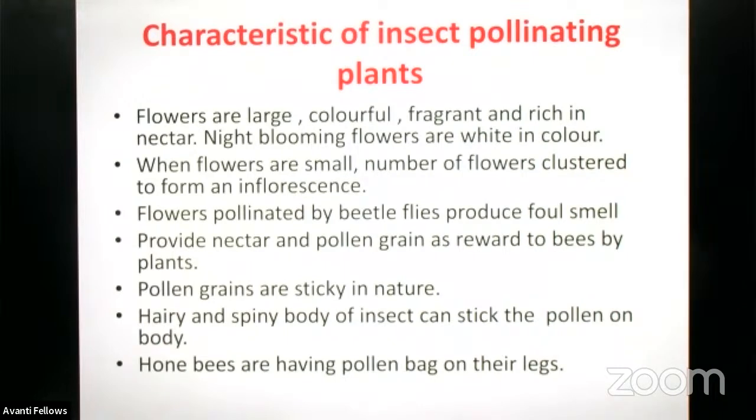So normally the flowers produced by the plant for insect pollination are larger in size, very colorful and attractive. Normally day blooming flowers are very colorful, maybe red, green, yellow, blue, like that, and also produce very good fragrance and are rich in nectar.